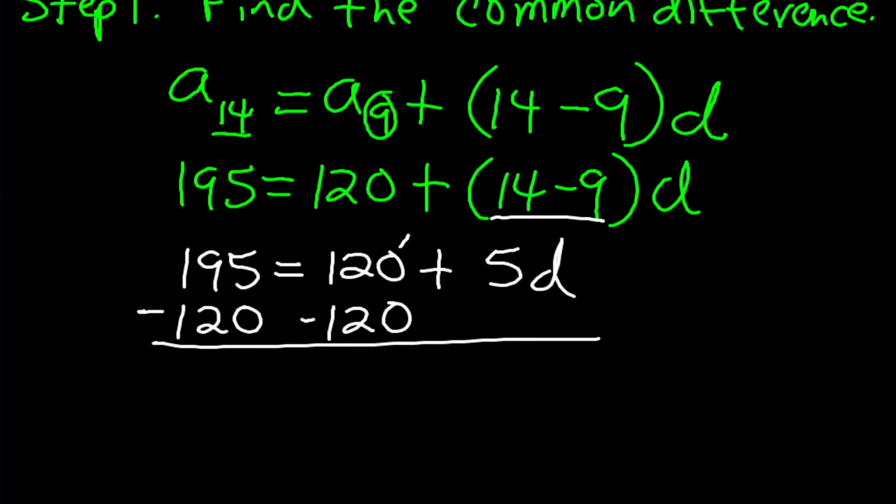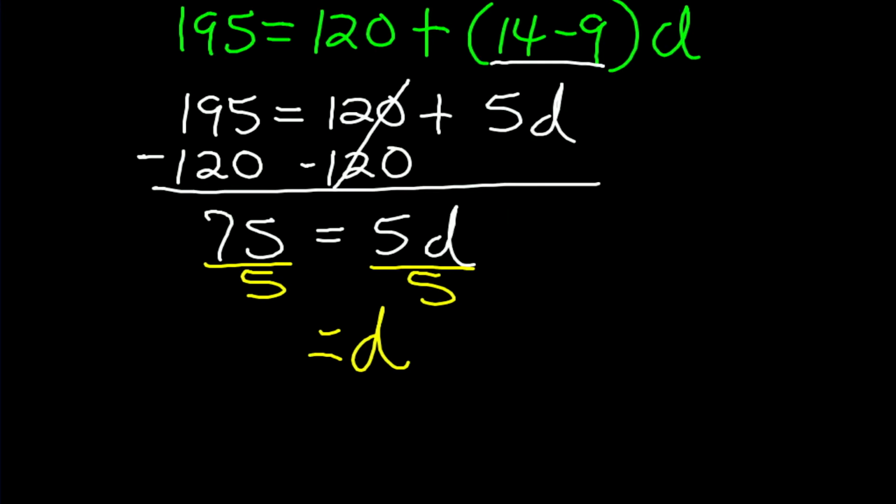So when I do that, the 120 zeroes out on this side. So if I go over here and subtract, I've got 5 minus 0 is going to give me 5. 9 minus 2 is going to give me 7. And that's going to be equal to 5d. Now, in order to solve that for d, we're going to divide 5 into 75. So 5 will go into 7 one time, and then that leaves me 2 left over. 5 will go into 25 5 times. So d is equal to 15. All right, so we found our common difference of 15. So we've got that part of it done.